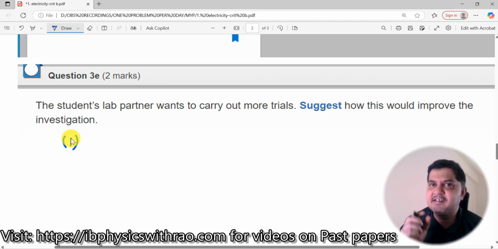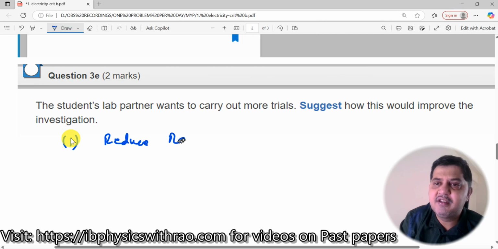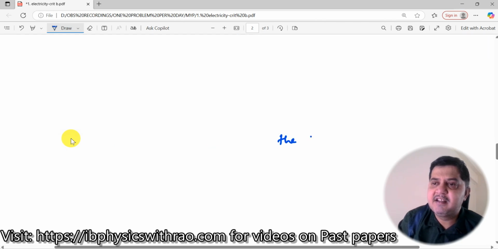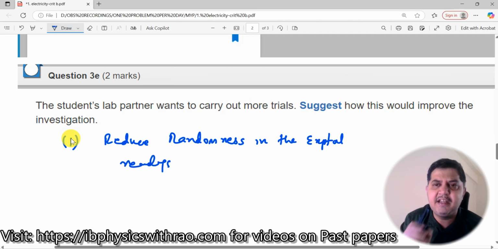So therefore, it is always better to do multiple trials to reduce randomness in the experimental readings. This is the first reason why we need to conduct it.